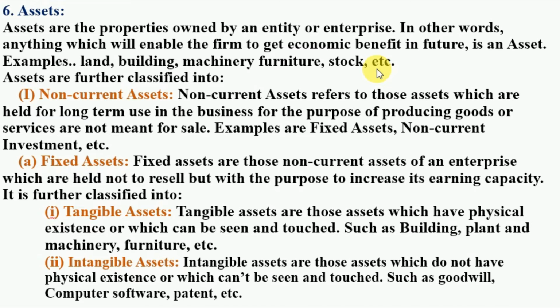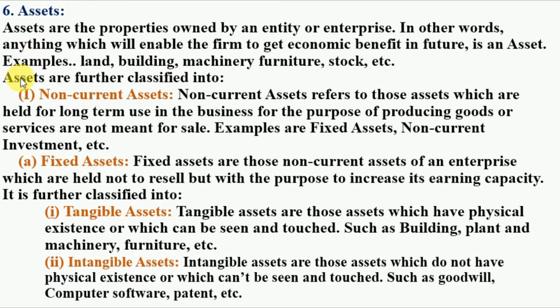Examples of assets are land, building, machinery, furniture, stock. These are the various examples of assets.